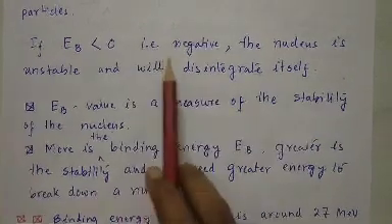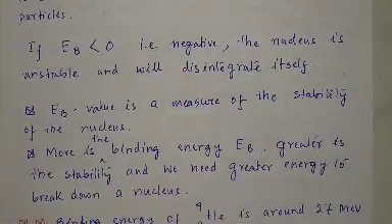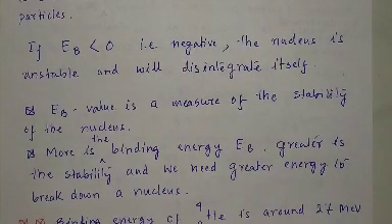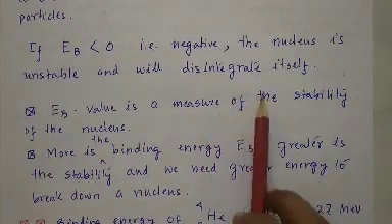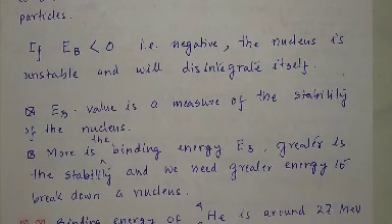So binding energy will be negative. Energy is not evolved but instead it is absorbed. So binding energy in that case will be negative, and the mass of the nucleus is greater than the mass of its constituent nucleons. So in that case the nucleus will be unstable. Because the total mass-equivalent energy will be greater, to become stable it will disintegrate itself through radioactive decay. Maybe some alpha particle will come out, or beta particle or positron, etc., to become stable.